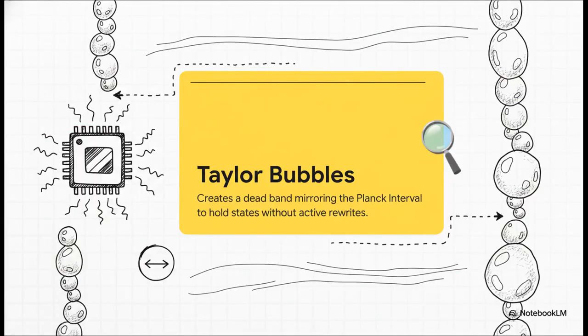To get around physical memory bottlenecks, this architecture actually borrows from fluid dynamics. Think of vertical fluid flow, where gas-filled voids called Taylor bubbles separate the liquid. RHR uses this concept to create a non-locality gap in memory. By applying hysteresis, which is creating a deadband between firing and stopping thresholds, the GPU registers hold a state without needing constant energy-draining memory rewrites. It physically mirrors the Planck interval right there on your graphics card.